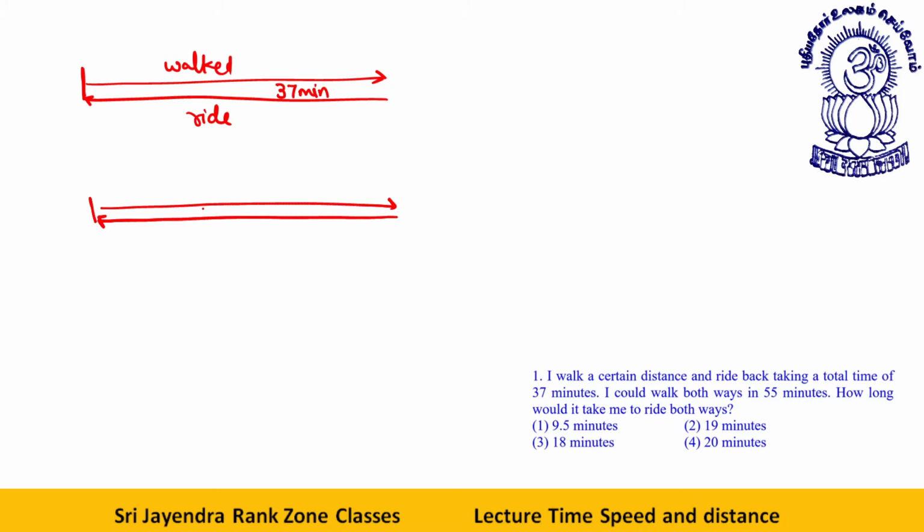How much time did it take? 55 minutes. The time taken for walking both ways is 55 minutes, and walking plus riding is 37 minutes. How much time would it take me to ride both ways? Look, students, just give me a second.